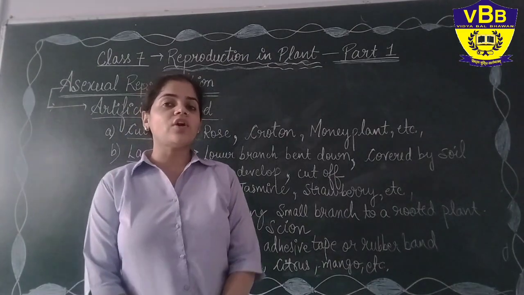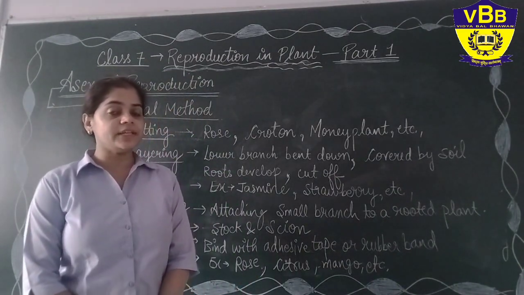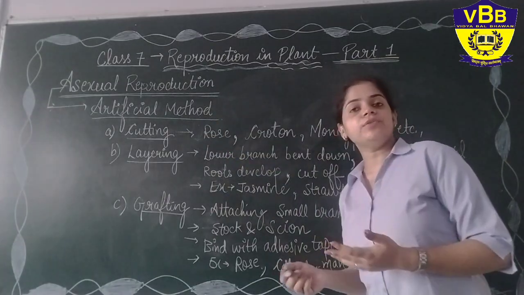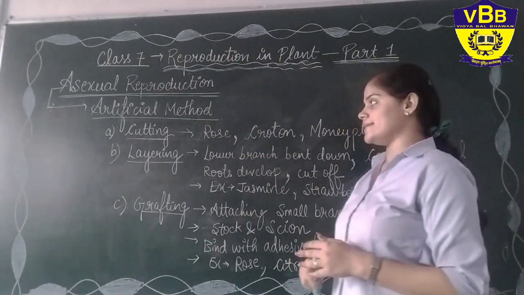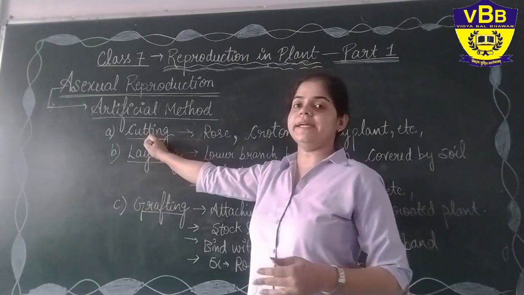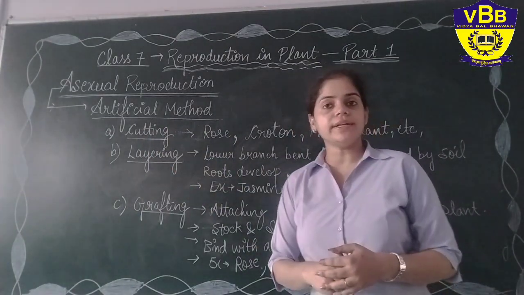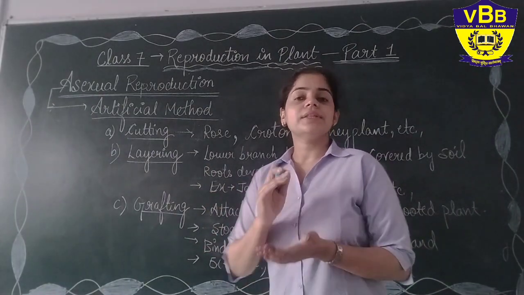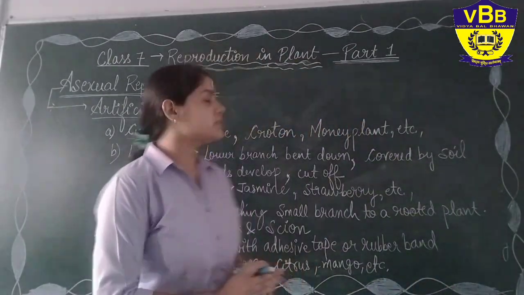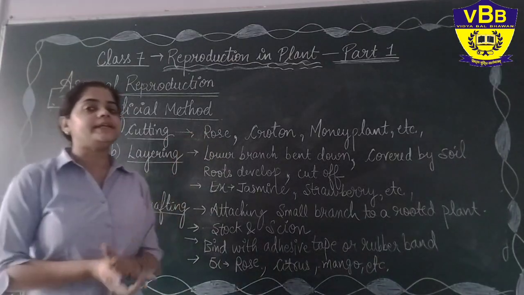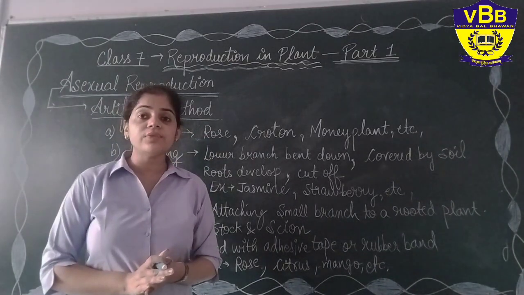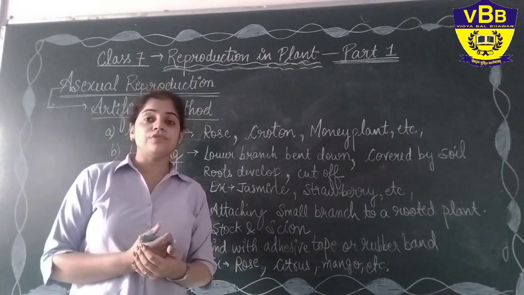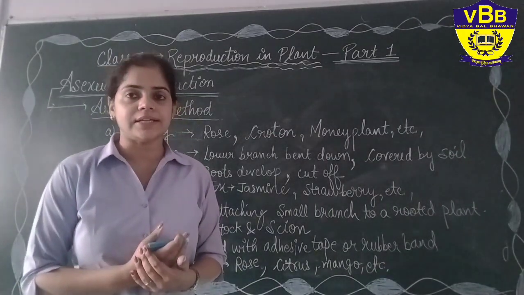So we have already talked about the natural methods. Let us see what are the different kinds of artificial methods of reproducing new plants asexually. Yes, the first method is cutting. As you are clear with the term cutting, that means to cut something and grow it into a new plant. A very good example of this cutting method is the rose plant. Yes, we are obtaining different varieties of rose, or we are getting different plants of rose from a single plant through this cutting method.